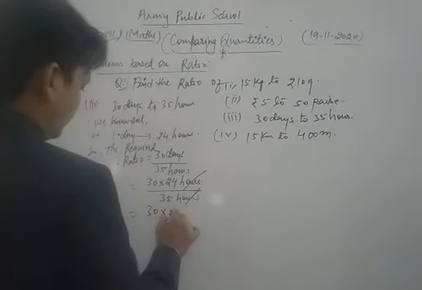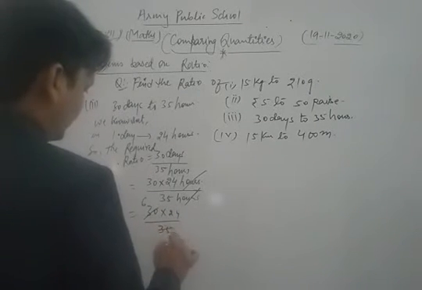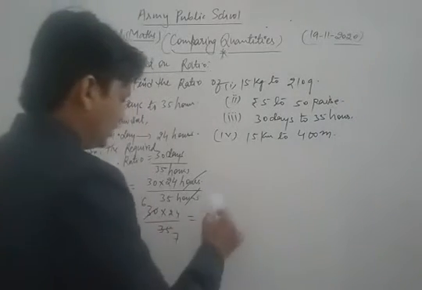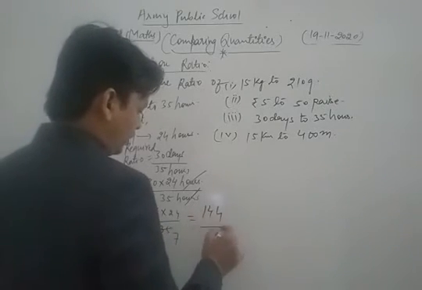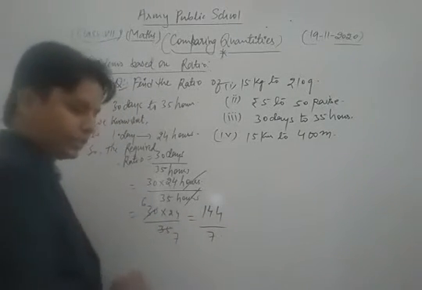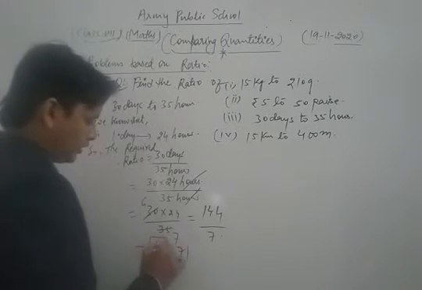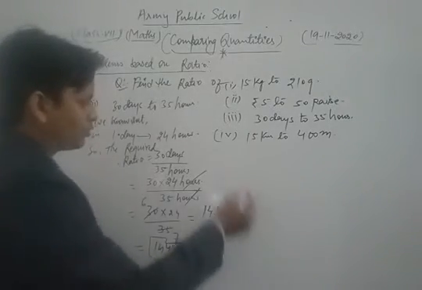30 into 24 upon 35. So from 5 6s are 30, 5 7s are 35. Now we get what? Let's see. 6 4s are 24, 144 upon 7. Thus the required ratio will be 144 ratio 7. This is our required solution of the given question. So this is the process to solve that type of question.